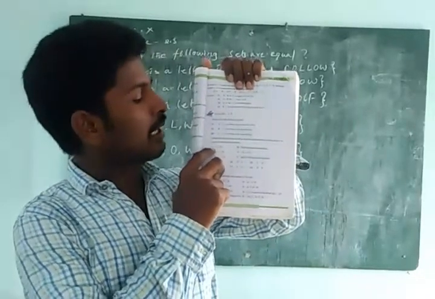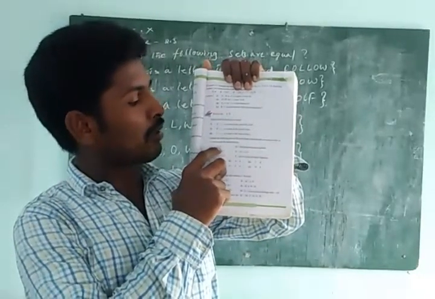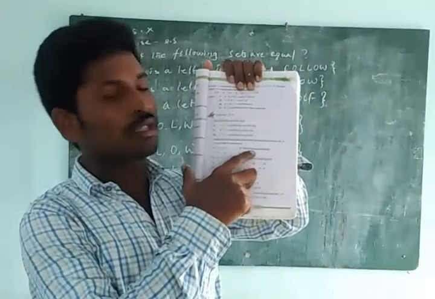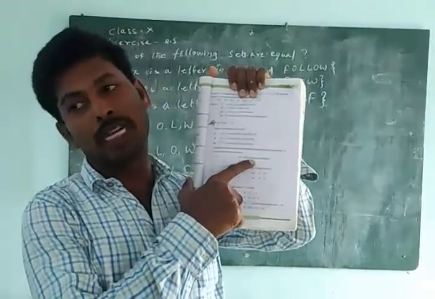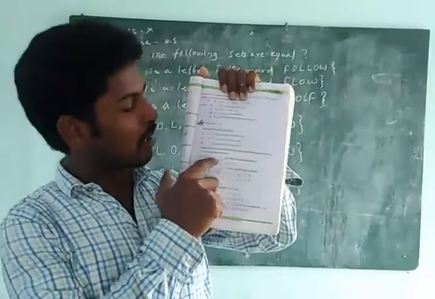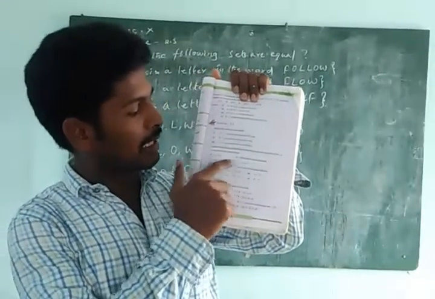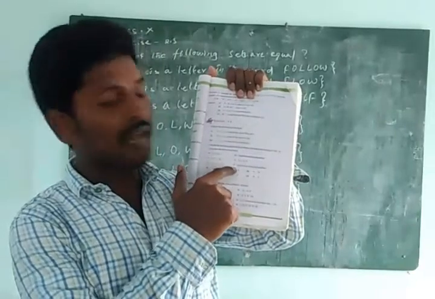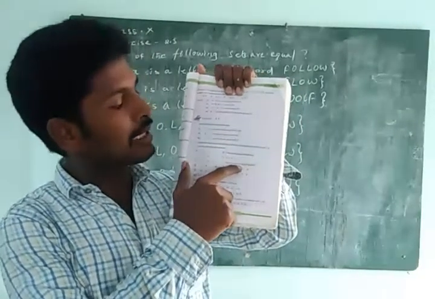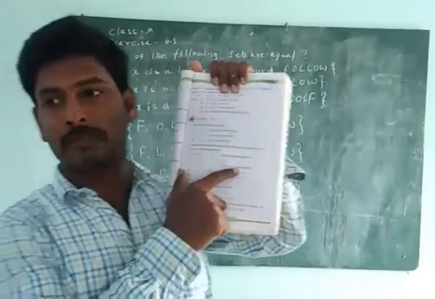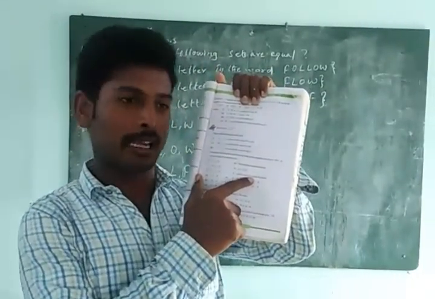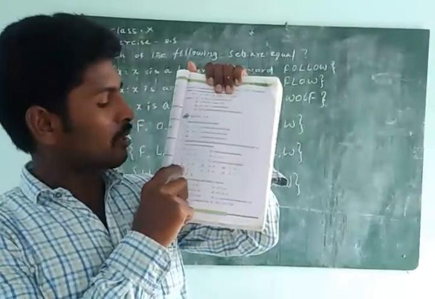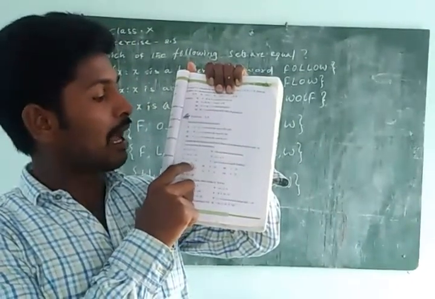So take a look. Set A is 1 to 3, B is the first 3 natural numbers. First 3 natural numbers means 1 to 3. And then C, D, E are given, and F is the set of vowels in the English alphabet. Vowels we know are A, E, I, O, U, 5 of them. And see, first question, A and B.